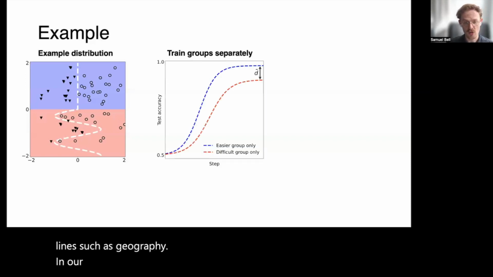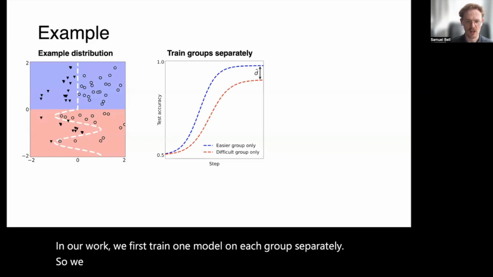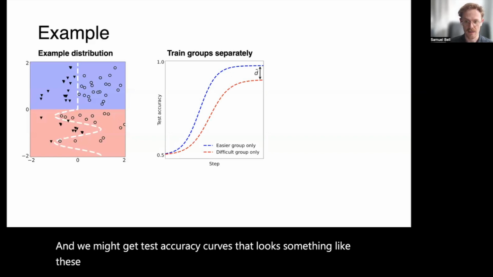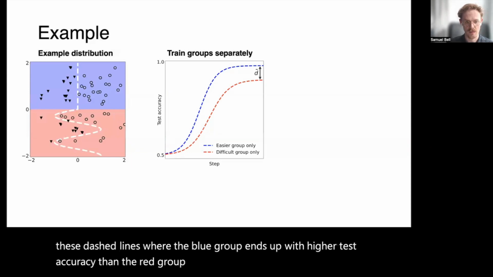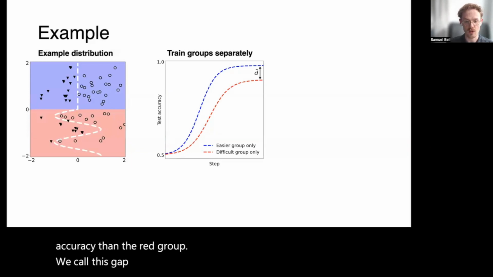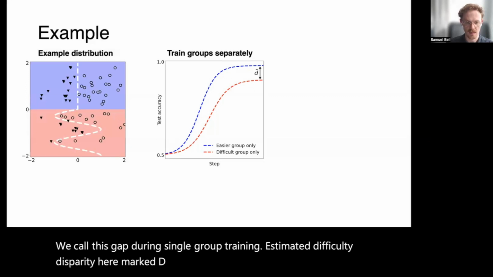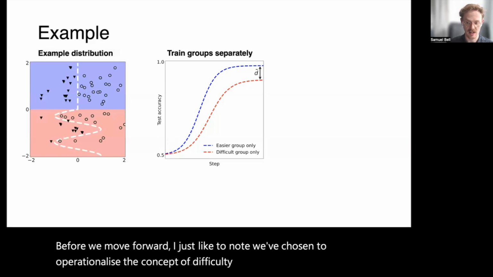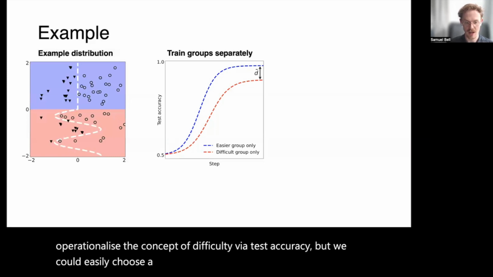In our work, we first train one model on each group separately. So we train a model on just the blue group, and we train a model on just the red group. And we might get test accuracy curves that look something like these dashed lines, where the blue group ends up with higher test accuracy than the red group. We call this gap during single group training estimated difficulty disparity, here marked D tilde. Before we move forward, I'd just like to note we've chosen to operationalize the concept of difficulty via test accuracy, but we could easily choose a different evaluation metric.